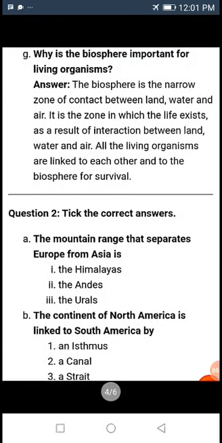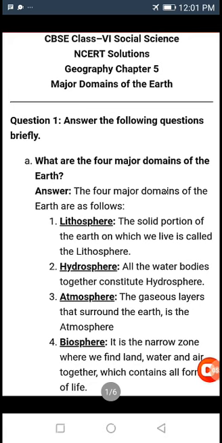See students, yesterday we discussed all these exercise questions and all the major points of this lesson. I hope you have completed it, and if you have not, then complete it in your SST notebook and read it carefully.